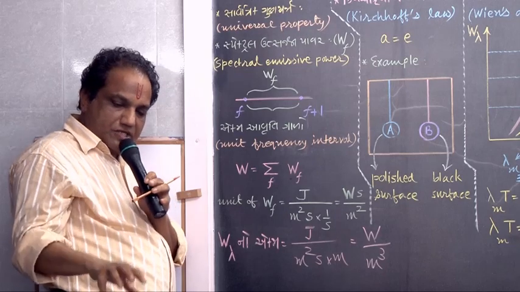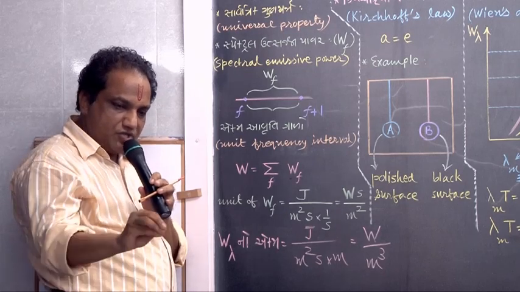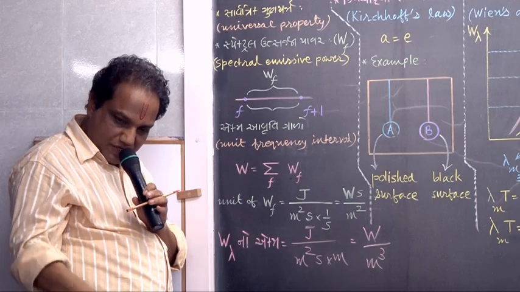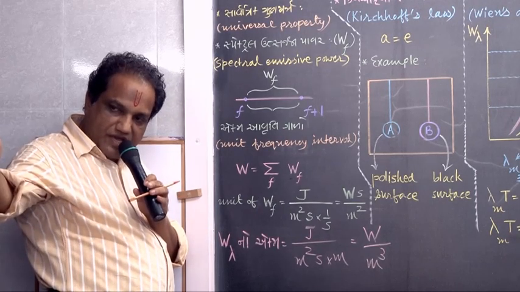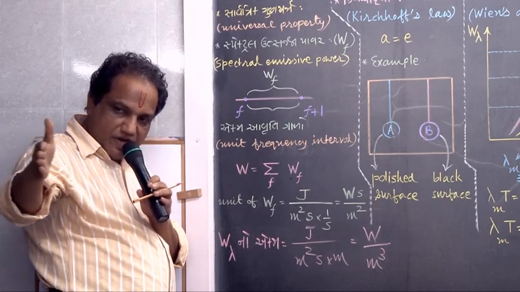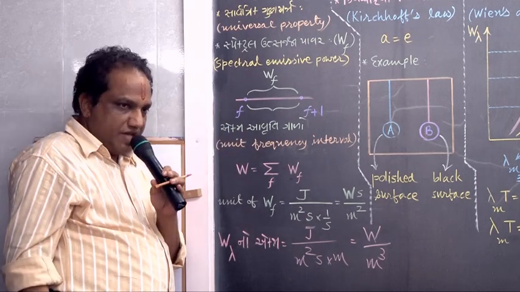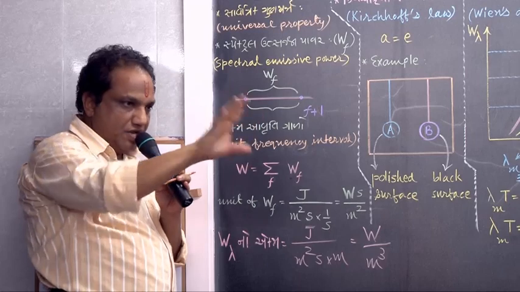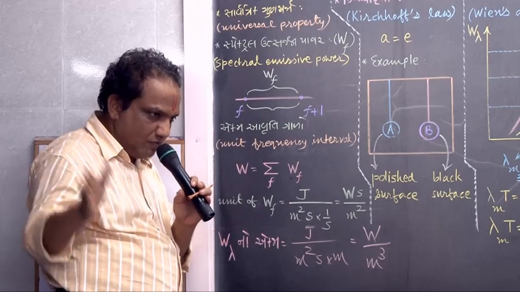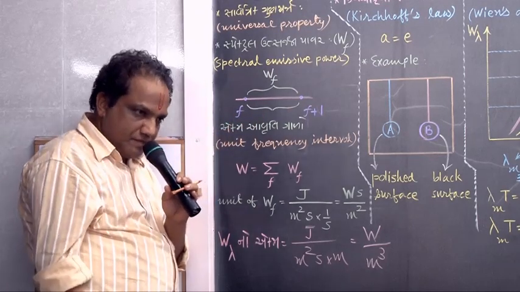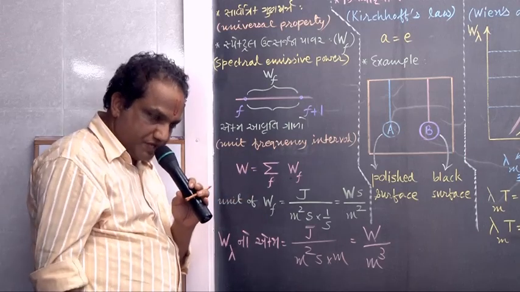Suppose that total emissive power is 1000 units, and in that we get a range of frequency from minimum to maximum, say from 200 to 300. That is the entire range of frequency.